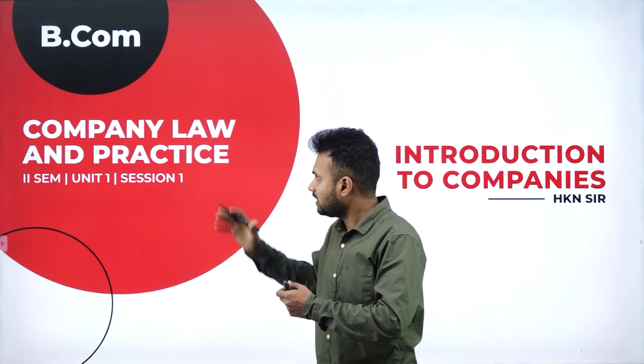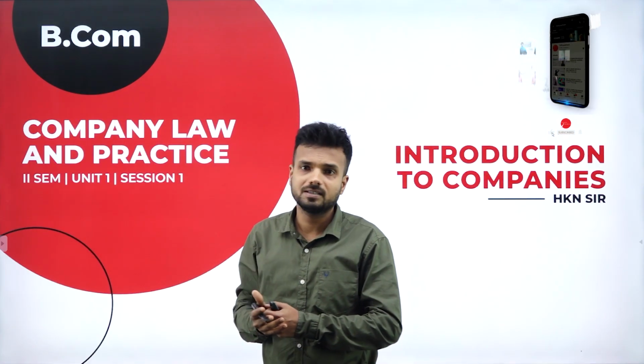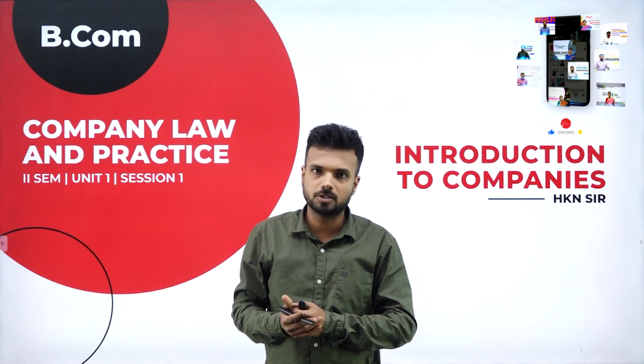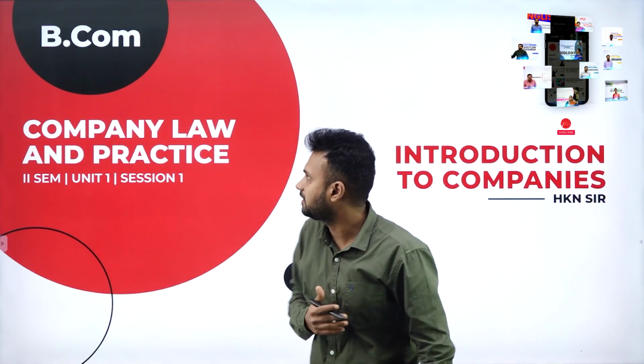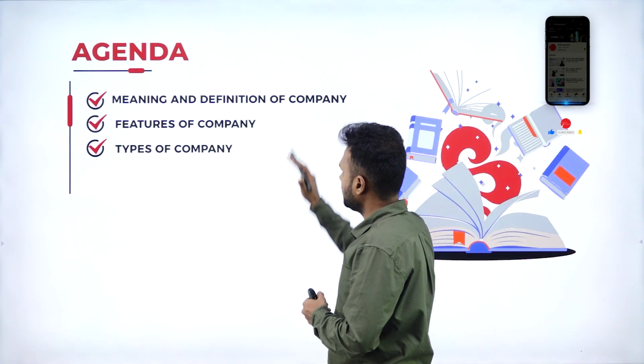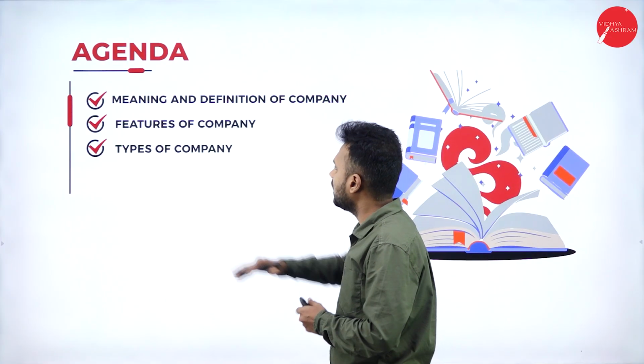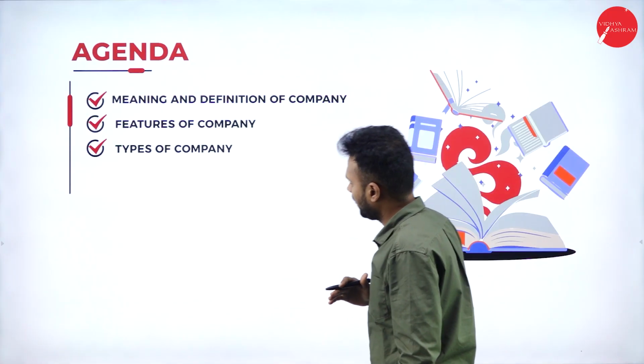In this subject, this is session 1 of unit 1, for second semester BCom students, that is Company Law and Practice. This is the agenda of today's session. We are going with the topic of meaning and definition of a company, followed by features or characteristics of a company, and also types of company.